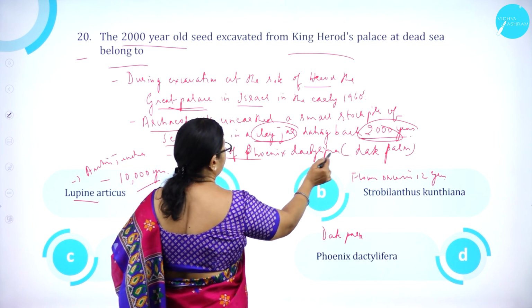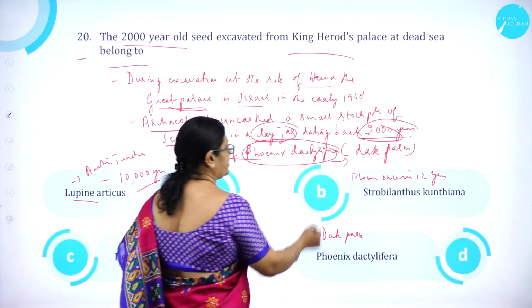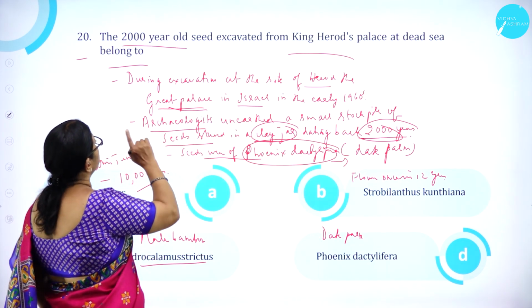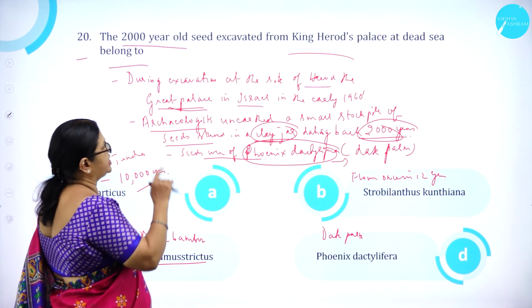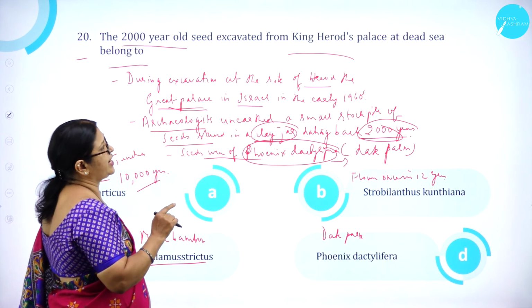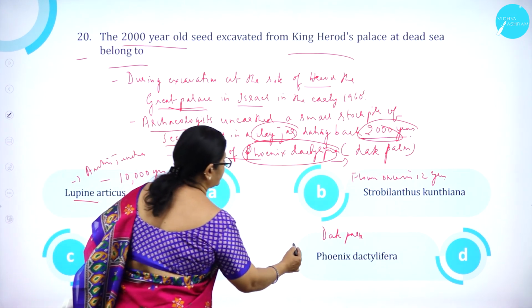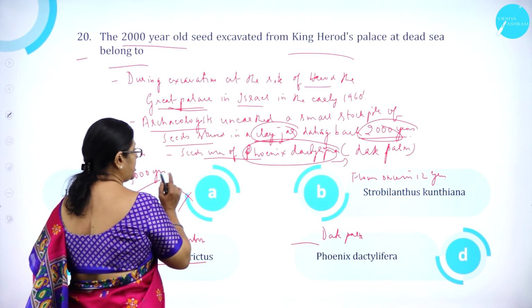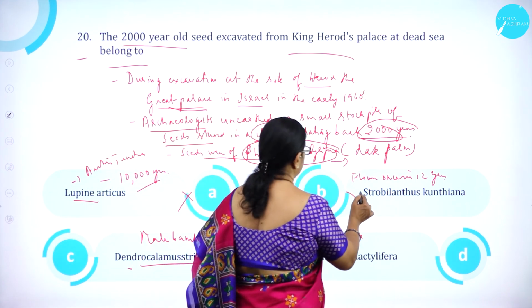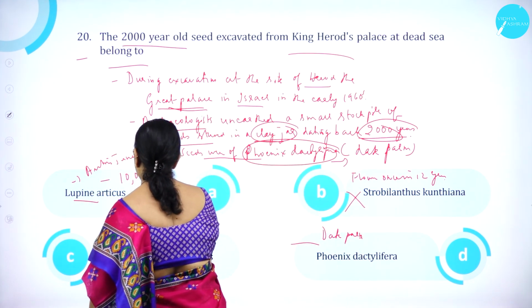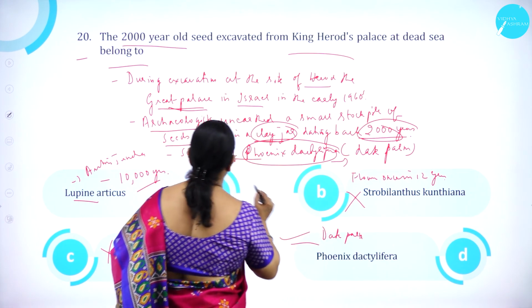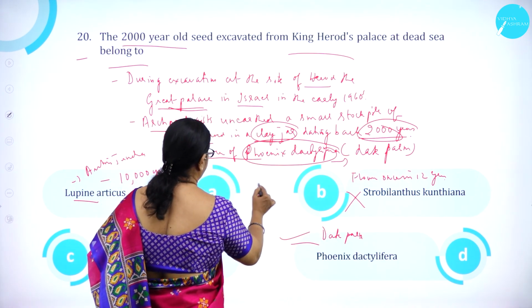And the seeds were of what? Phoenix dactylifera, which we commonly call date palm. So the 2000-year-old seed excavated from King Herod's palace at Dead Sea belonged to Phoenix dactylifera. A, 10,000 years, wrong. Which flowers once in 12 years? Wrong. Then this is male bamboo, wrong. This is correct. So option D is correct.